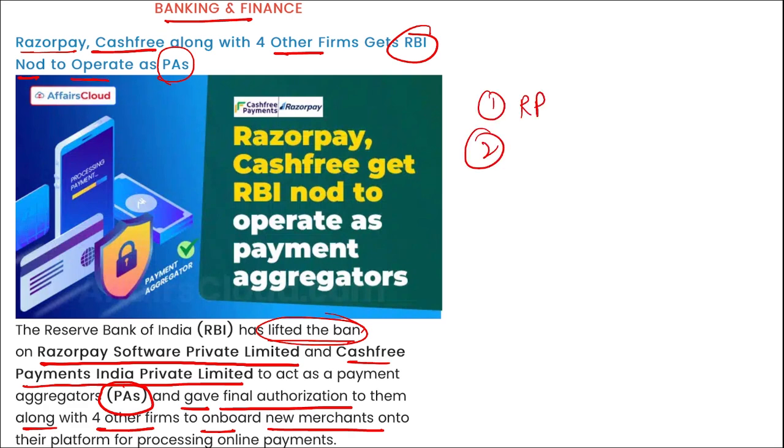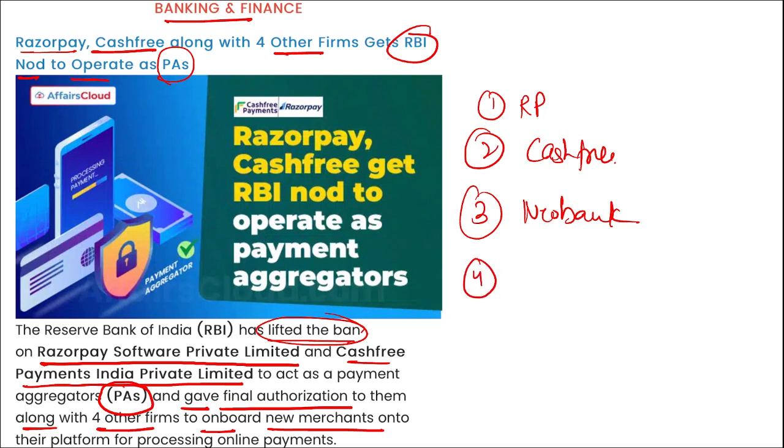So who all got the RBI's approval to act as payment aggregator? Razorpay, Cashfree Payments, Neobank, that is Open Financial Technologies Private Limited. Fourth, your Encash, and fifth is your Google Pay.